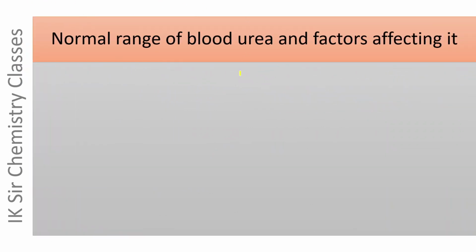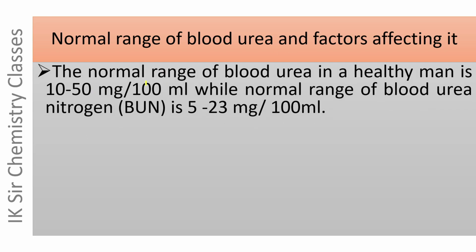Normal range of blood urea and factors affecting it. The normal range of blood urea in a healthy man is 10 to 50 milligram per 100 ml, while the normal range of blood urea nitrogen, which is abbreviated as BUN, is 5 to 23 milligram per 100 ml. The nitrogen of urea present in blood is called blood urea nitrogen.